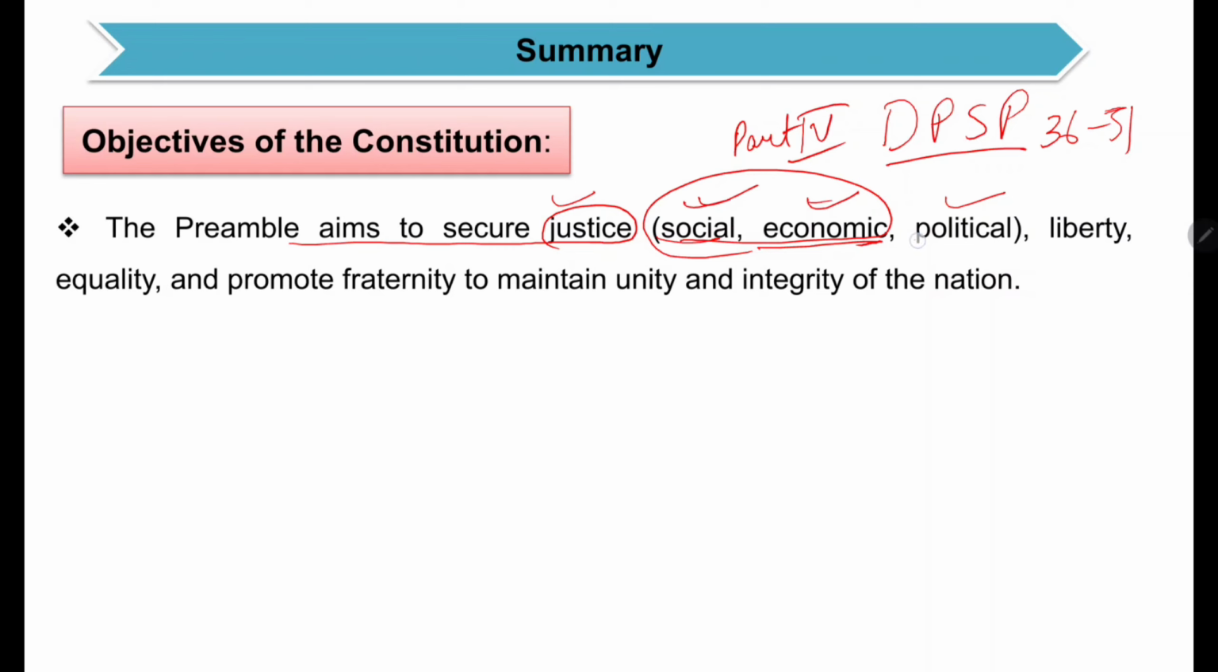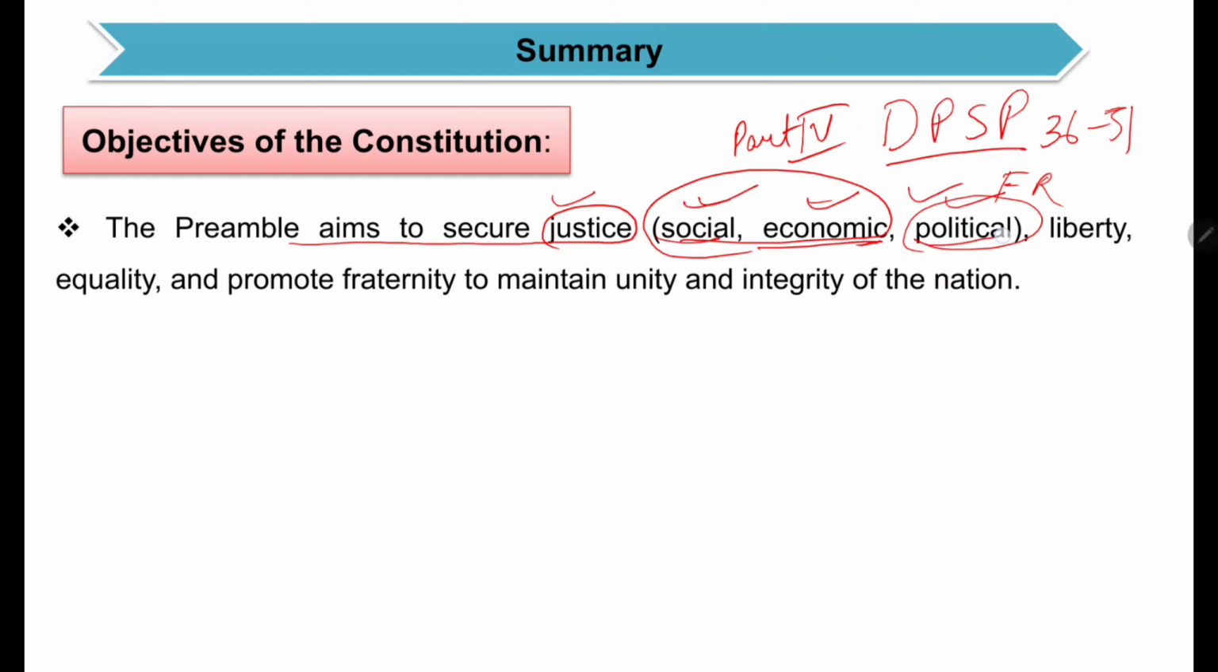And political justice has been ensured by the fundamental rights. In this political justice also, no one will be discriminated against, everyone will be equal. They will have equality in the right to vote once they reach the age, they have the right to contest elections, the right to hold public office, and also the right to criticize the government, the right to information, and the right to equality before the law.